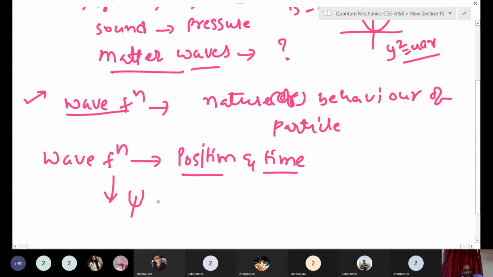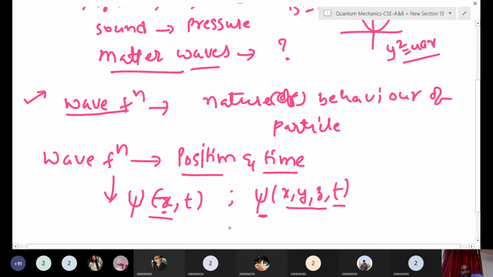Psi is the wave function, and it is a function of position and time. We have considered here only one dimension, but this is not right. You have to always write x, y, z, the three coordinates, as the arguments of psi. The wave function is always a function of position and time.